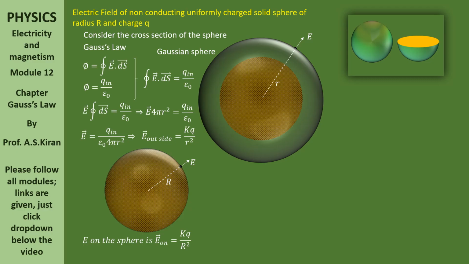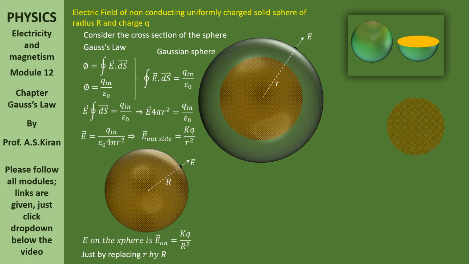When we are considering the point on the surface itself, small r, which is the radius of the Gaussian sphere, and capital R, the radius of the given sphere, are both the same. So, in the formula E outside is equal to kq by r square, just by replacing r with capital R, you will get E on the surface. That is, E on is equal to kq by R square.